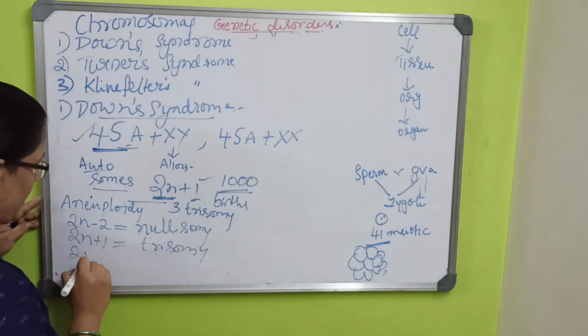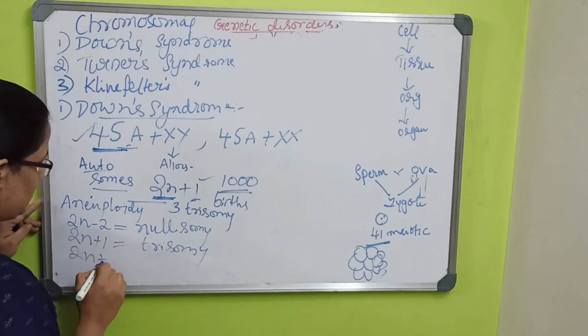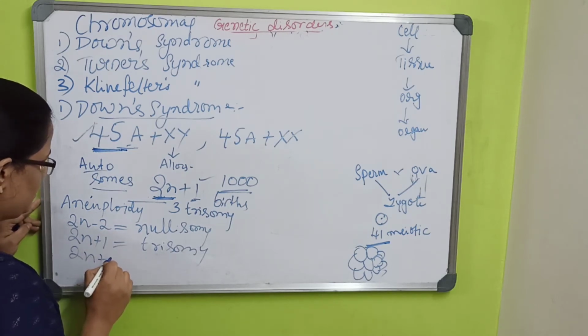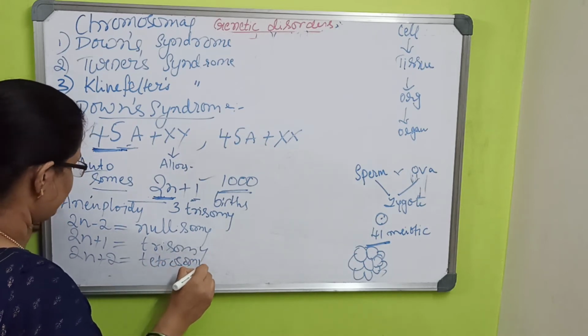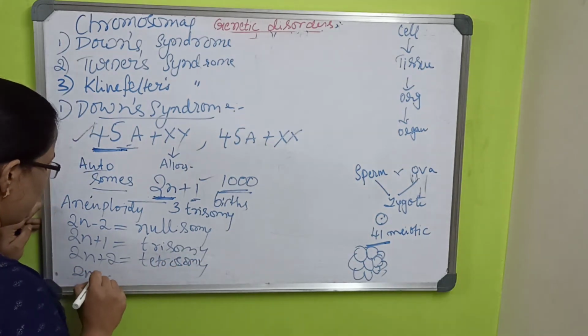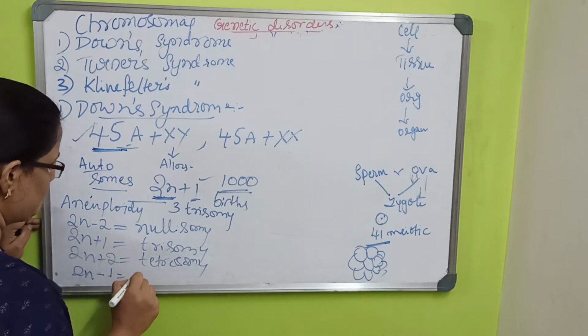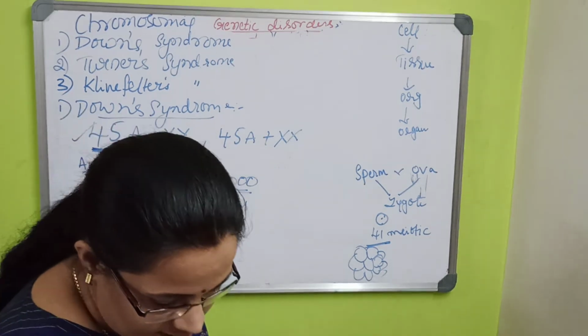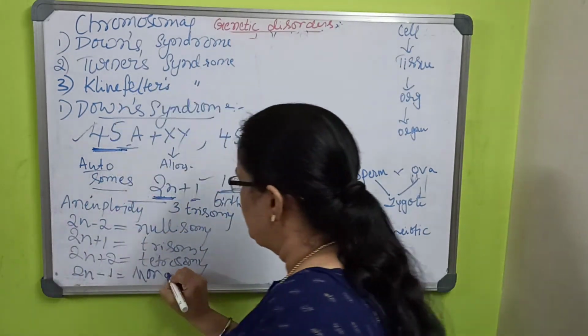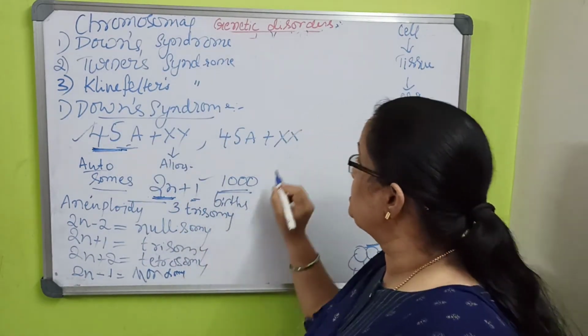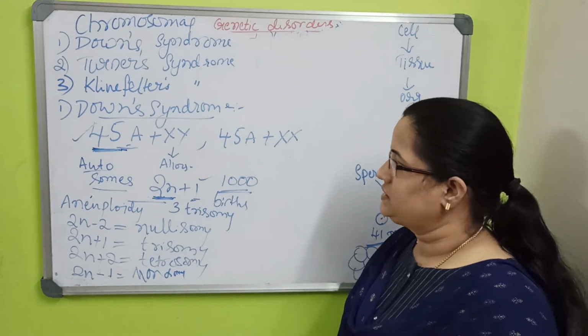When it is 2n plus 2, then tetrasomy. Like that, when the number changes, suppose 2n minus 1, then it is monosomy. So this is the condition in these chromosomal disorders.